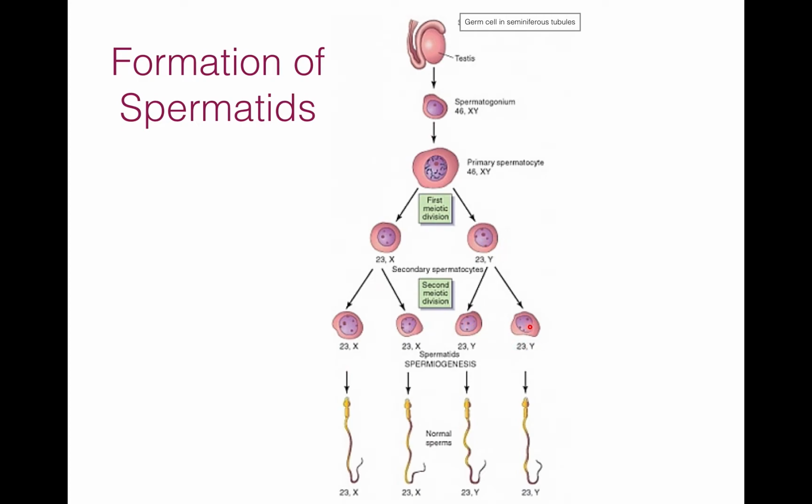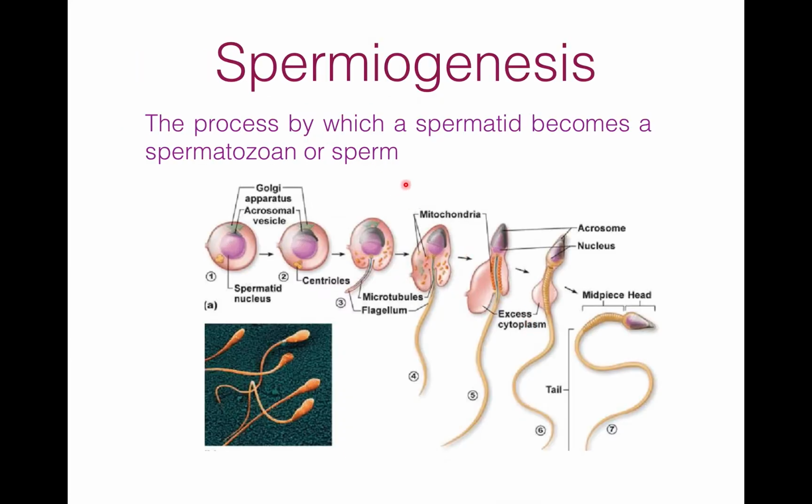Hence spermatid is also haploid. Now we will see spermiogenesis. It is the process by which a spermatid becomes a spermatozoon or sperm. Each spermatid gradually changes its shape to become a spermatozoon, and the process of transformation of a circular spermatid to a spermatozoon is called spermiogenesis.